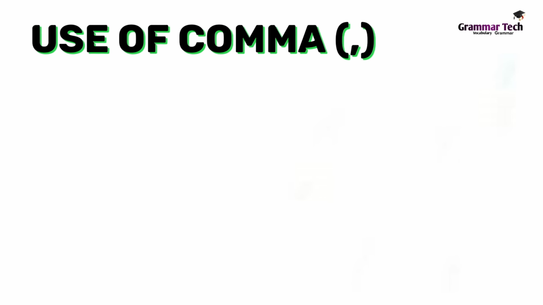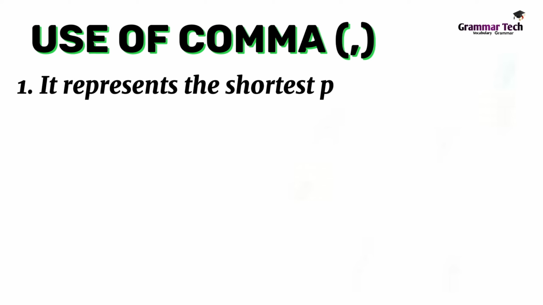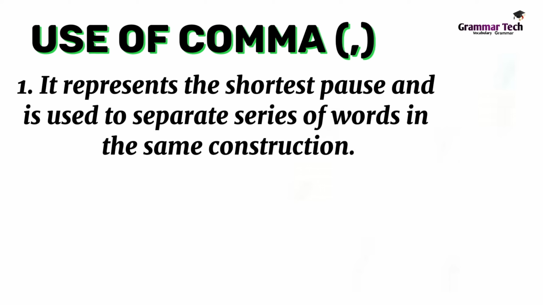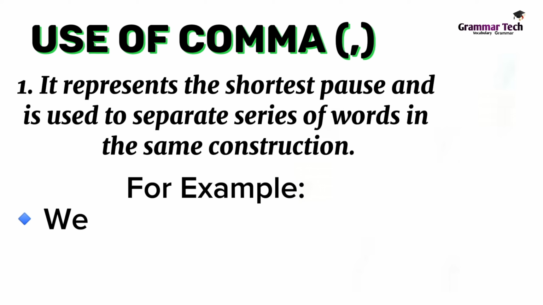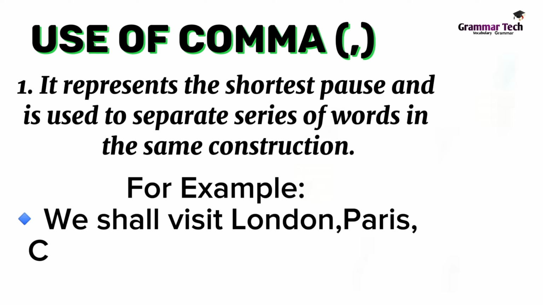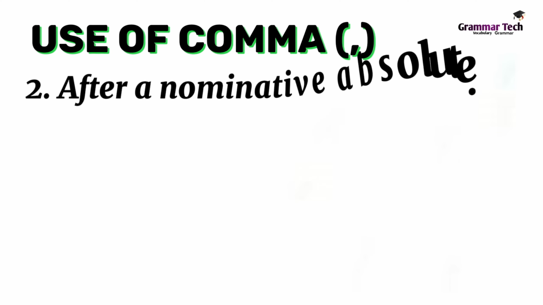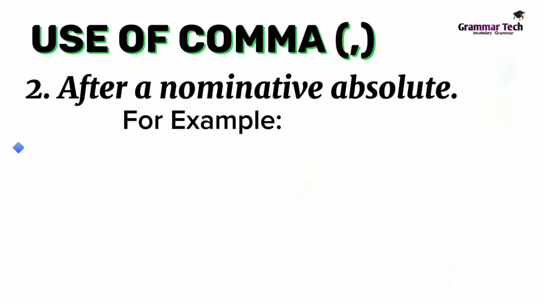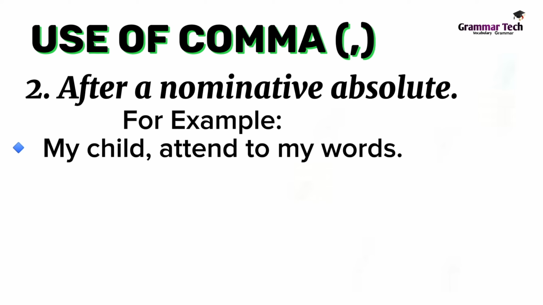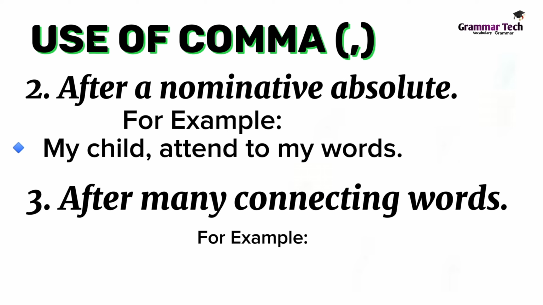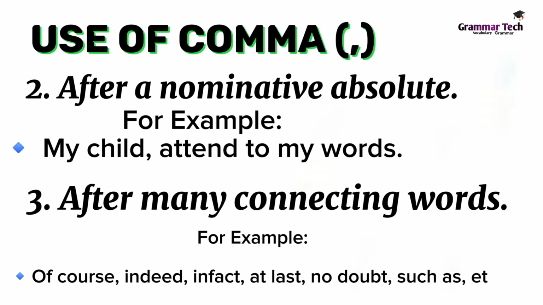Use of comma. 1. It represents the shortest pause and is used to separate a series of words in the same construction. For example, we shall visit London, Paris, California, and Amsterdam. 2. After a nominative absolute. For example, my child, attend to my words. 3. After many connecting words. For example, of course, indeed, in fact, at last, no doubt, such as, etc.